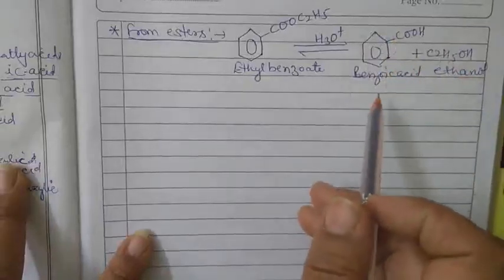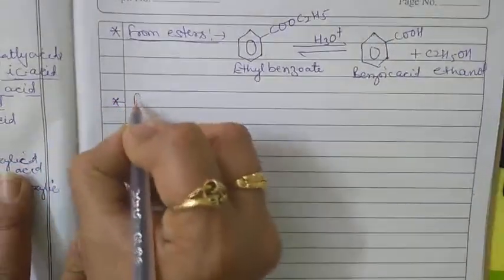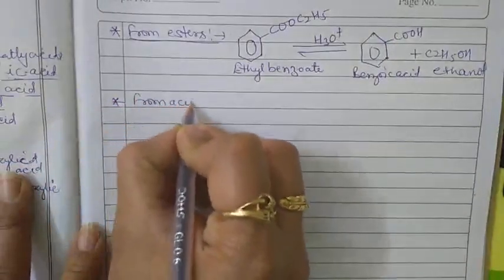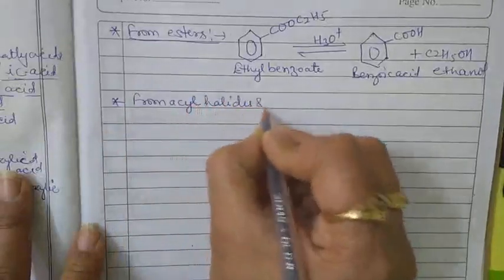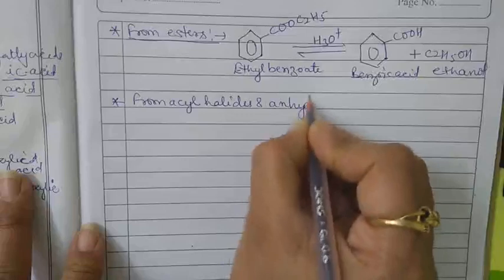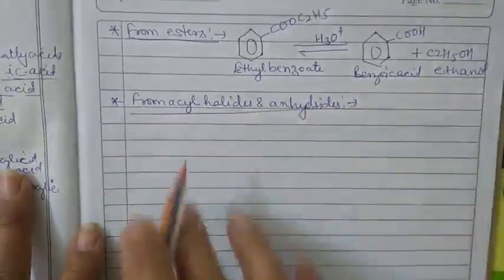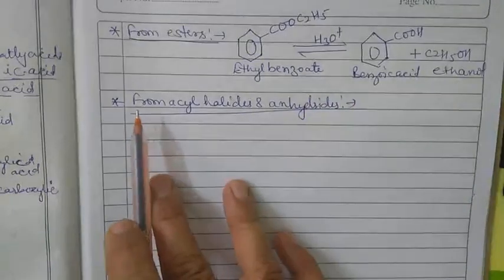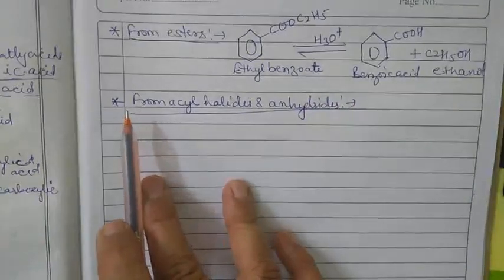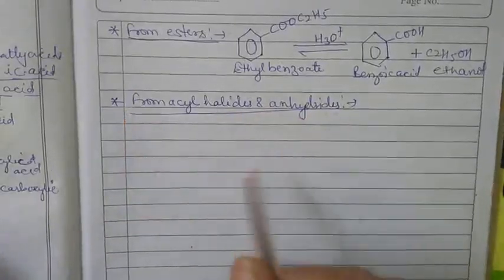Clear? Now the next method for the preparation is from acyl halides and anhydrides. With the help of an acyl halide or anhydride, we can easily get the carboxylic acid.